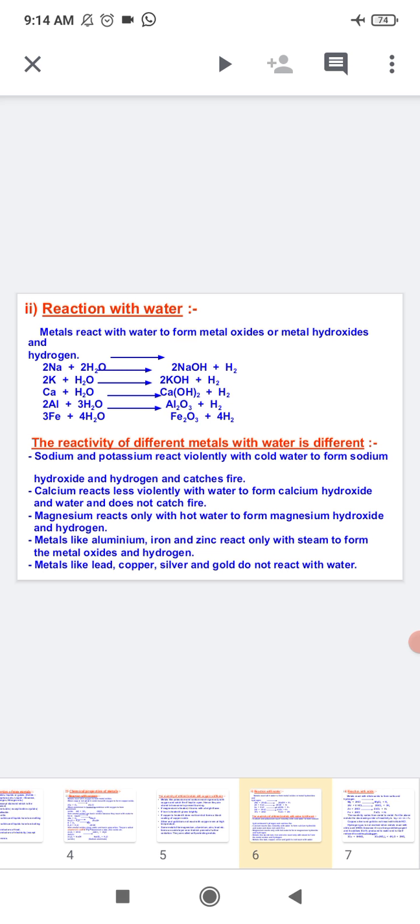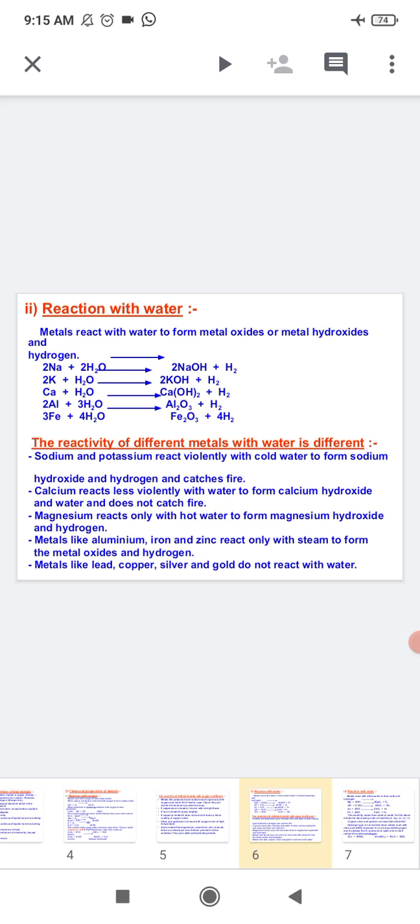Similarly, iron also reacts with water in vapor form and forms ferric oxide and hydrogen gas is released. 3Fe plus 4H2O. After reaction it will form Fe3O4 plus 4H2.